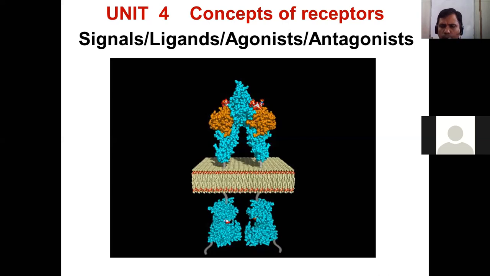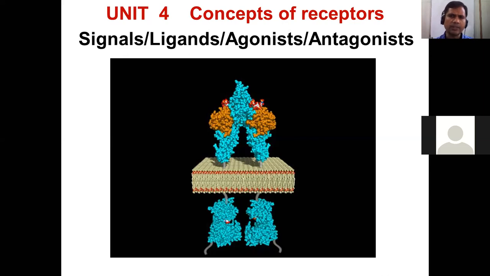But Unit 4 is going to give us a very clear, lucid imagination about what these receptors are. What is the chemistry of receptors? Whether it is the GPCR family or the receptor tyrosine kinase, what are the basic features or properties of these receptors? That is why I thought I should start with this particular concept of receptors.